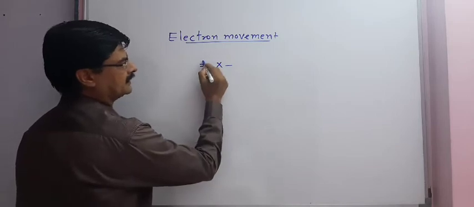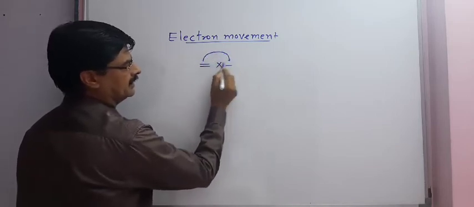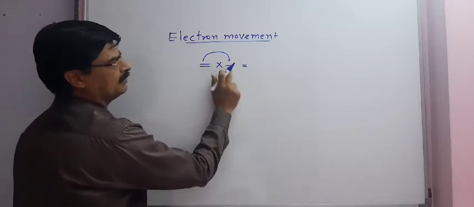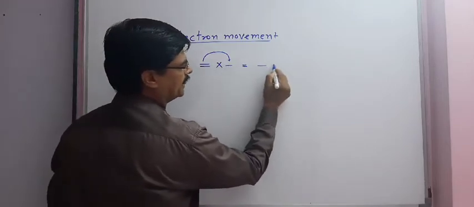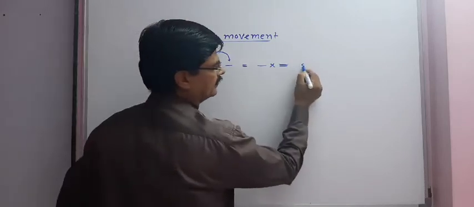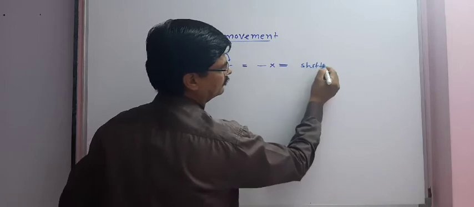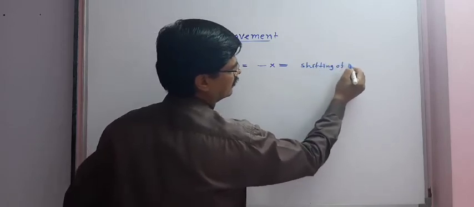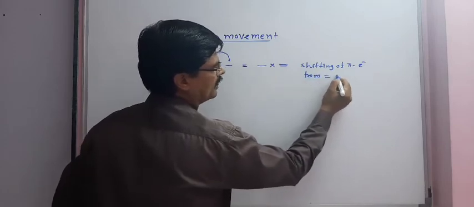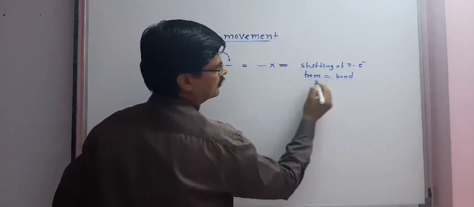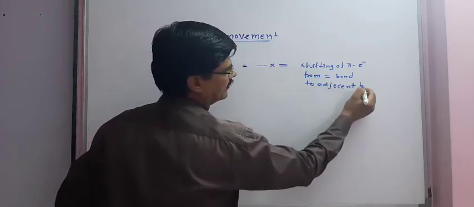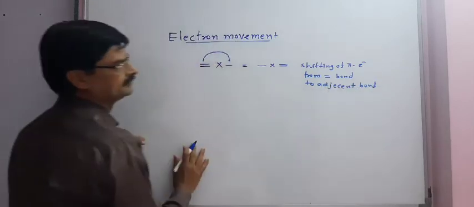In the first case, if pi electron is shifting from double bond to single bond, then the structure so obtained is this. So we can say shifting of pi electron from double bond to adjacent bond, which is single.